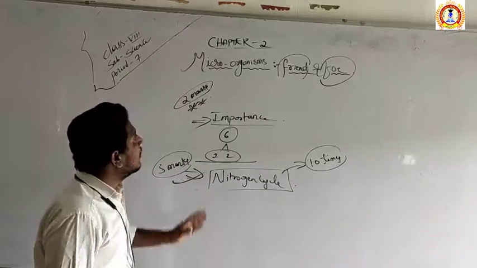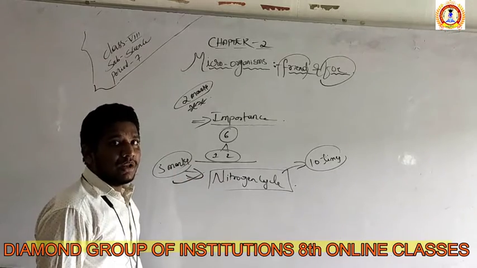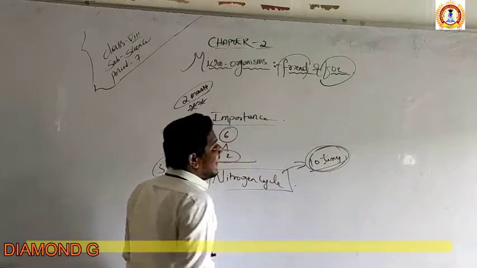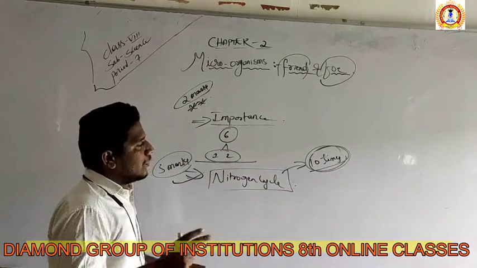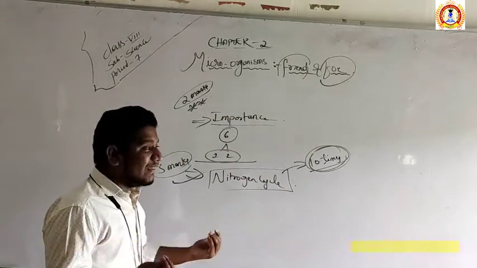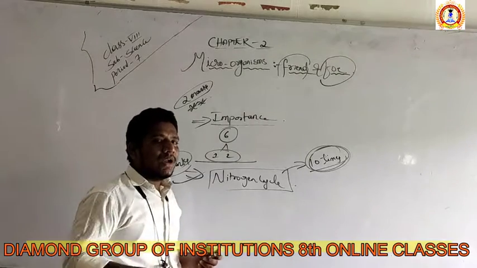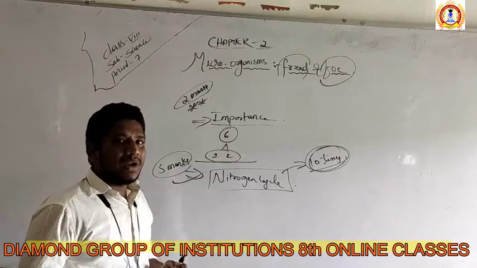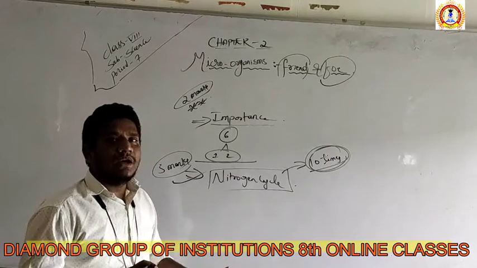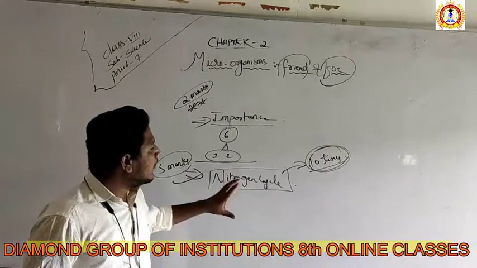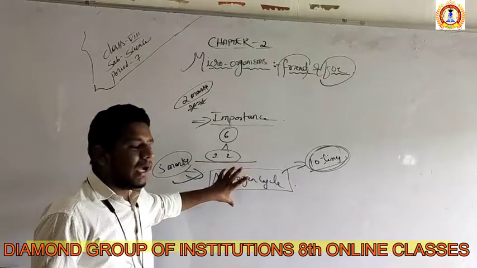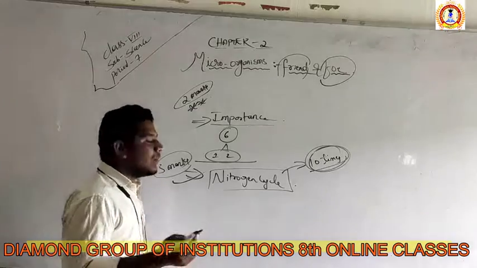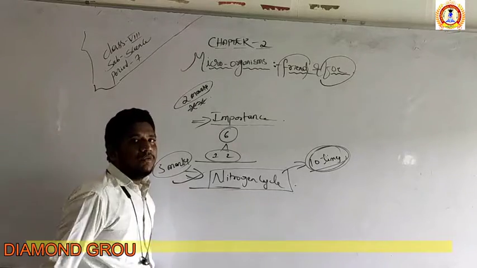It is very important for your syllabus. So write it 10 times. Write two or three times by seeing, then after that try to write without seeing. When you are perfect at writing without seeing, then you can end that topic. Then you can think that you know how to draw this nitrogen cycle. Why am I telling this? Because it is very important for your syllabus.